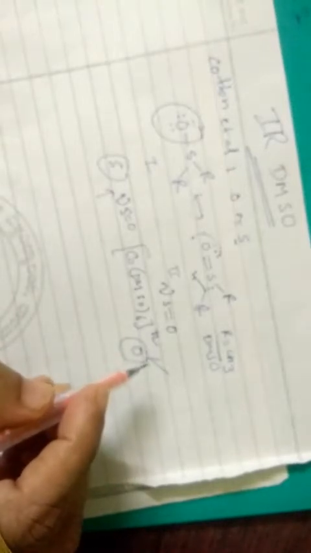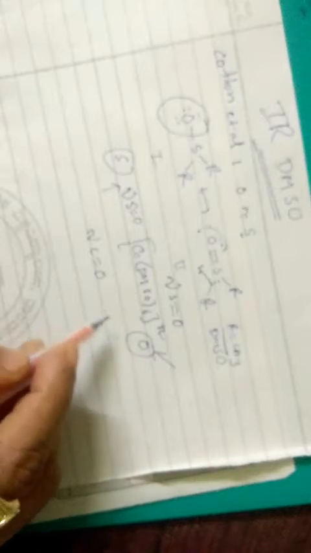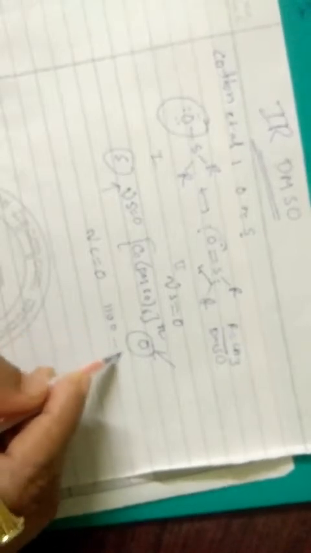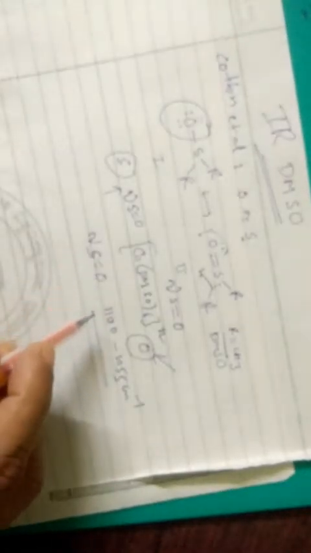How was this concluded? Because the S double bond O vibration of this ion is observed at 1100 to 1055 per centimeter.